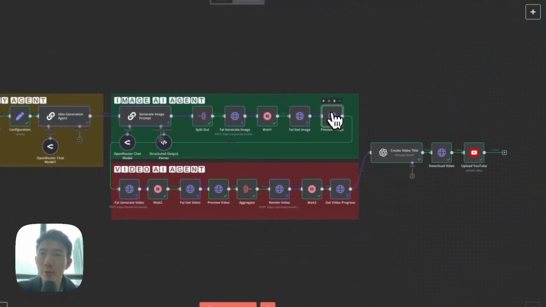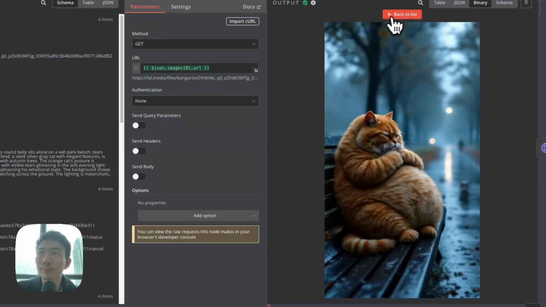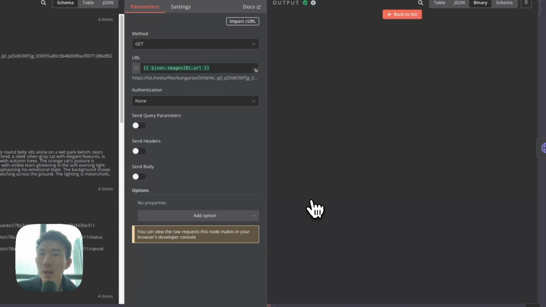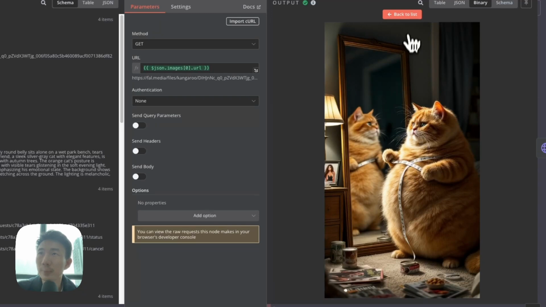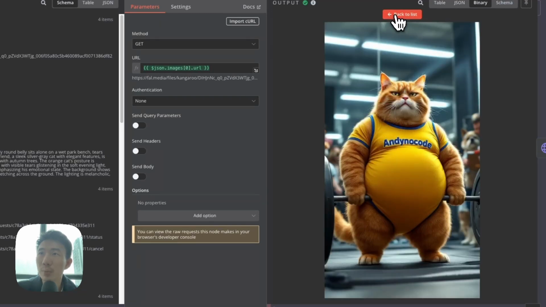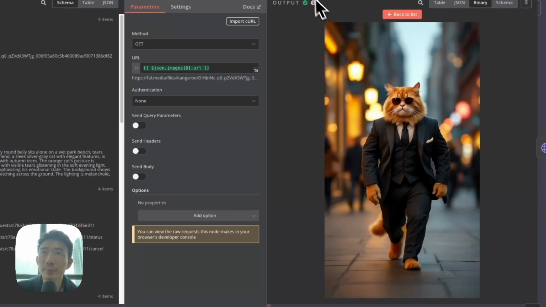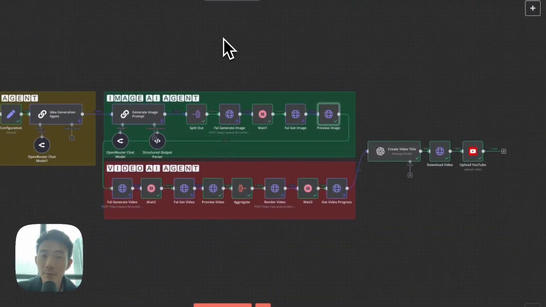We can click preview image here. This is the first image, the second image, the third image, and the fourth image. Great, and let's take a look at the video.